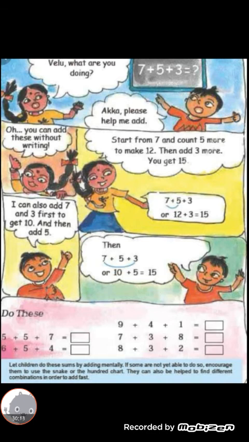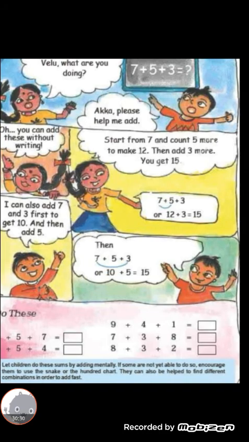Children, turn to page number 81. Look here. Velu, what are you doing? Oh, you can add these without writing. Akka, please help me add. Start from 7 and count 5 more to make 12. Then add 3 more. You get 15.